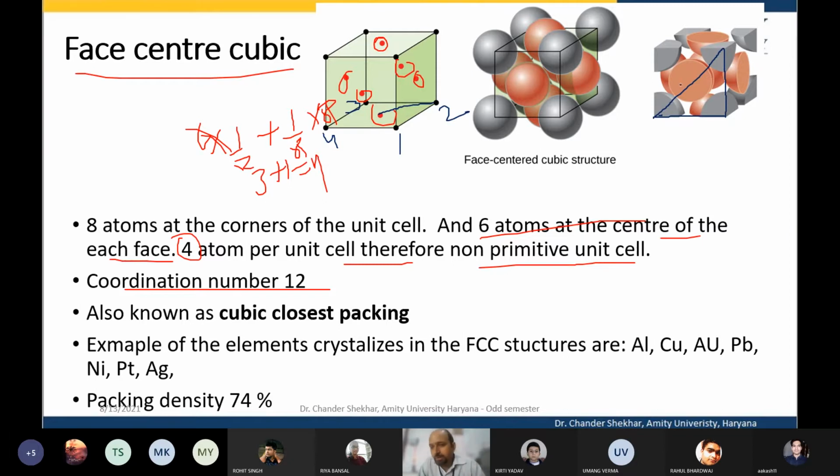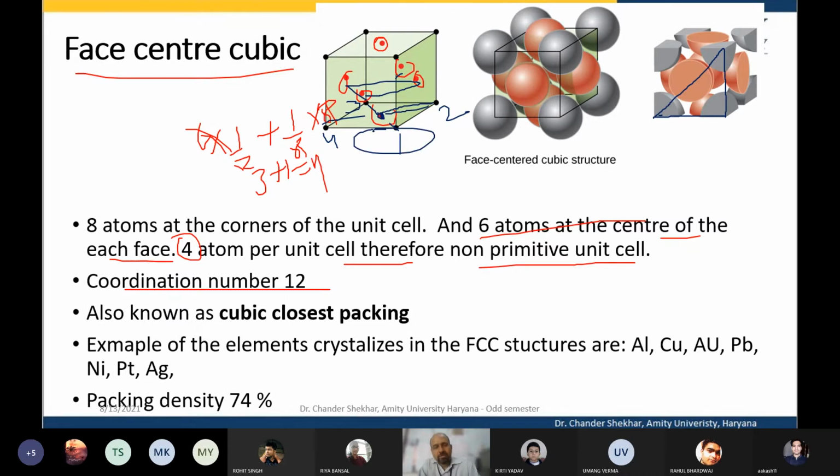So the atom at the center of the face is meeting these 4 atoms on the one face, and all these 4 atoms in the layer above, and similarly 4 atoms in the layer below.